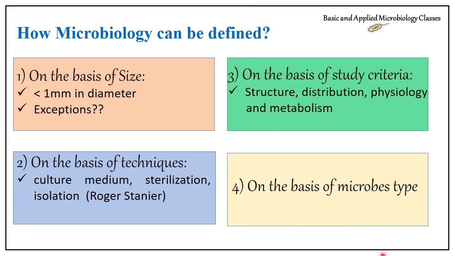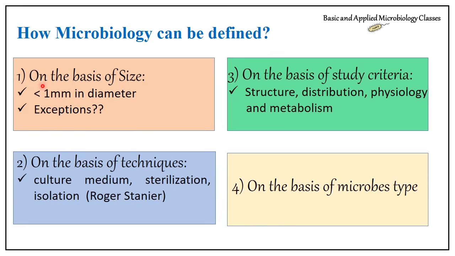To help you understand the definitions, I have introduced 4 criteria. One is on the basis of size, another is on the basis of techniques, third is on the basis of study criteria, and fourth is on the basis of microbe type. So let's talk about the basis of size.